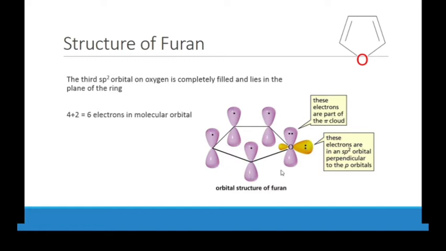4 plus 2 is equal to 6 electrons in the molecular orbital. These 2 electrons, plus the other 4 electrons, complete 6 electrons in the molecular orbital, which take part in resonance. Furan also shows aromatic properties: it is cyclic in nature, it shows resonance, and it obeys Huckel's rule. We already discussed this in detail in our previous lecture on pyrrole.